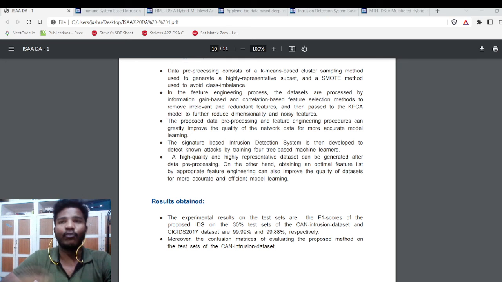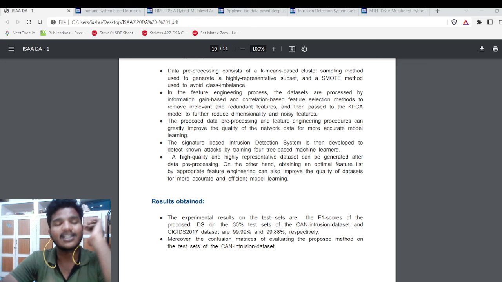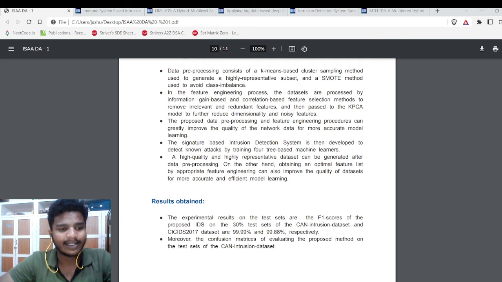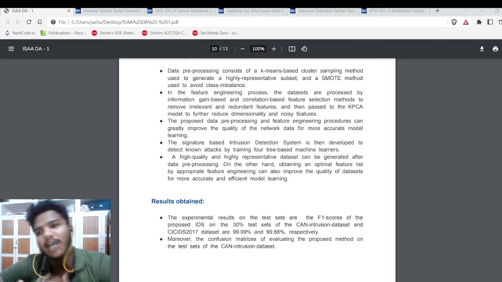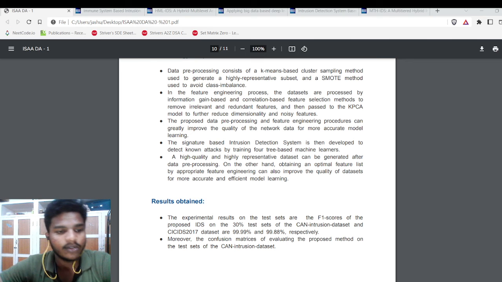Of course, they agree in a similar way, but the existing methodologies cannot differentiate between those. This research paper addressed that challenge. The datasets are pre-processed, producing information gain based and correlation based features. They use feature selection methods to remove irrelevant and redundant features and then pass the data to the KPCA model to reduce the dimensionality and other noisy features.